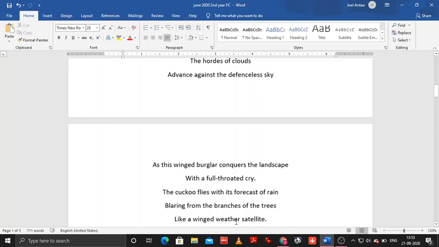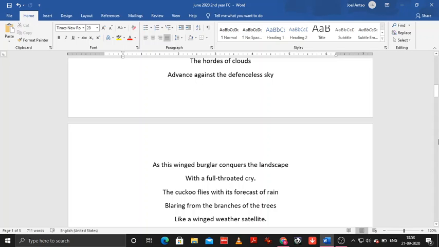We know that the weather satellite is created, it is invented, in order to forecast or predict the weather. So when we say the cuckoo is like a winged weather satellite, we are comparing the cuckoo to a weather satellite. Just like a weather satellite forecasts the change in weather, the cuckoo here is a winged weather satellite. It has got wings because it is a bird, but it does the same job as a weather satellite. That is, it predicts the change in weather. In this case, it predicts the change in weather from summer to the monsoon season.